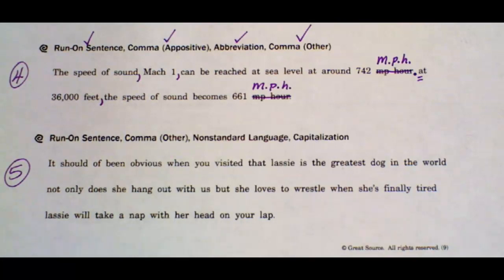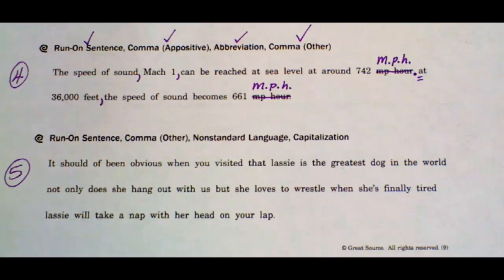Again, we have to locate the complete sentences and separate them by adding punctuation. I'm going to read our sentences again, and I want you to listen for natural pauses or breaks in the sentence because that's typically where one sentence ends and another begins. Listen. It should have been obvious when you visited that Lassie is the greatest dog in the world.